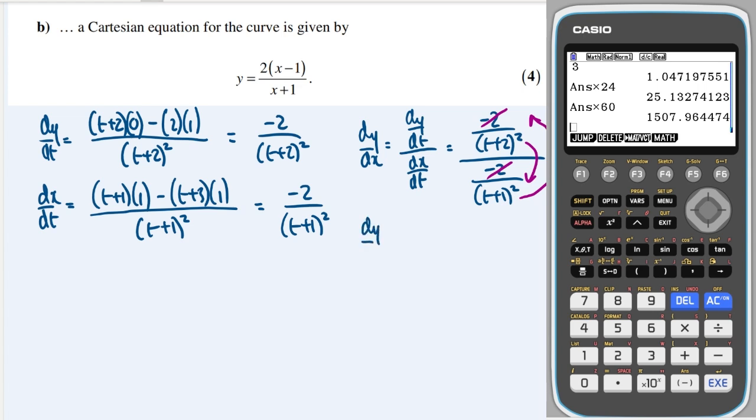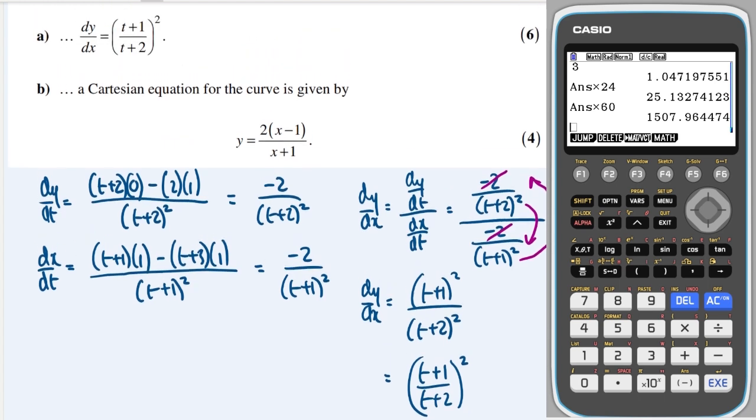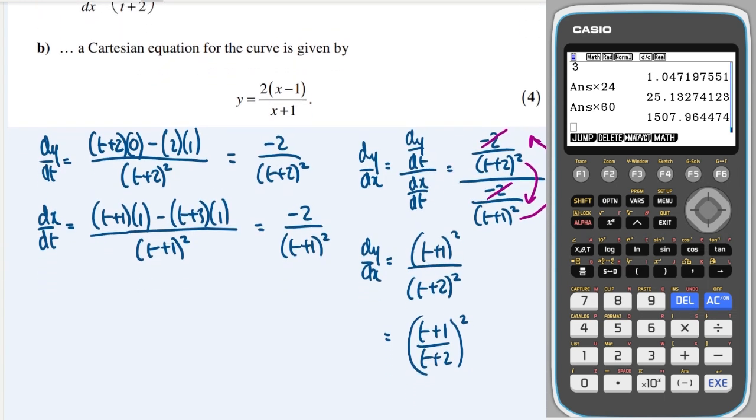So we're going to end up with dy by dx is equal to t plus 1 squared over t plus 2 squared, and that's the same as t plus 1 over t plus 2 all squared, because when you distribute a square into a fraction, you just square the top and you square the bottom. Okay, great. And now it says find the Cartesian equation of the curve.